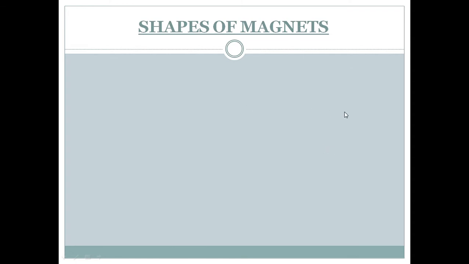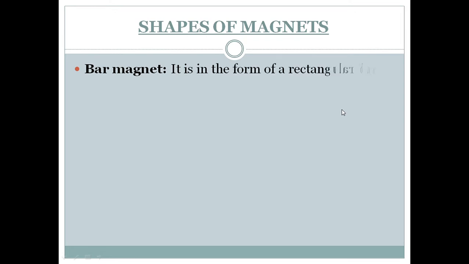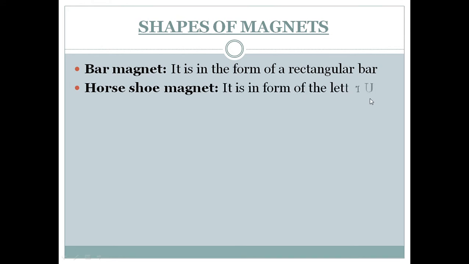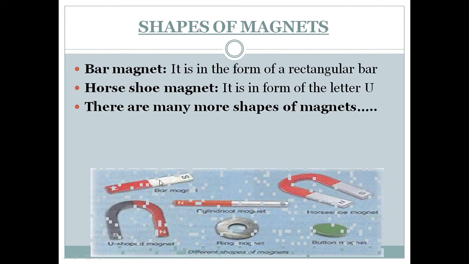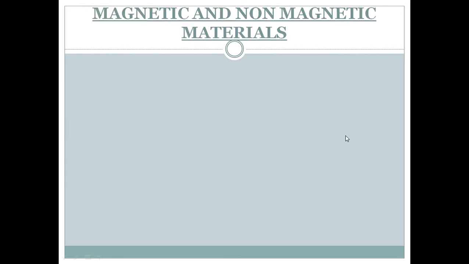Shapes of magnets. There are many shapes of magnets, like the bar magnet. It is in the form of a rectangular bar. The horseshoe magnet. It is in the form of the letter U. There are many more shapes of magnets. This is a picture that shows different shapes of magnets.